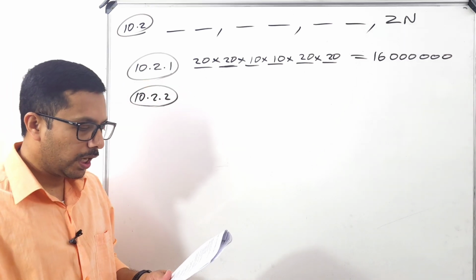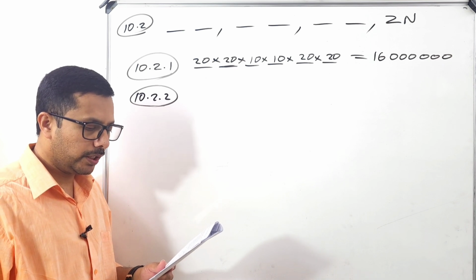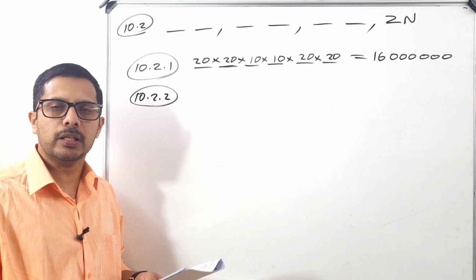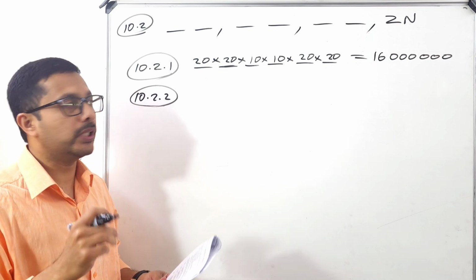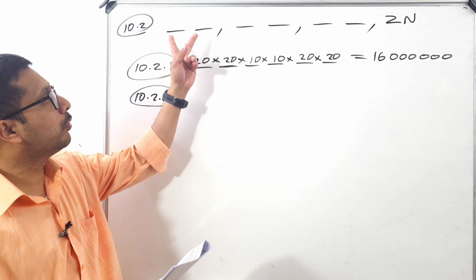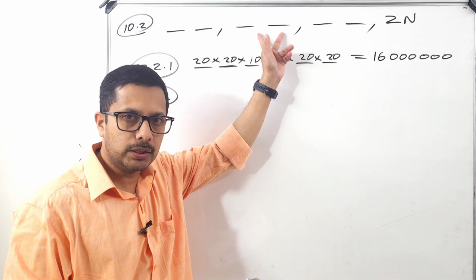What is that question? How many different number plates can be made if letters and digits may not be repeated? Underline that sentence, may not be repeated. So in this case, we are not allowed to repeat the letters, and we are not allowed to repeat the numbers.